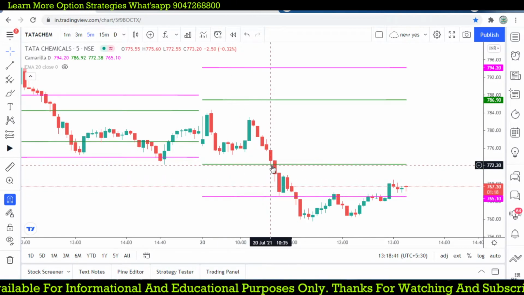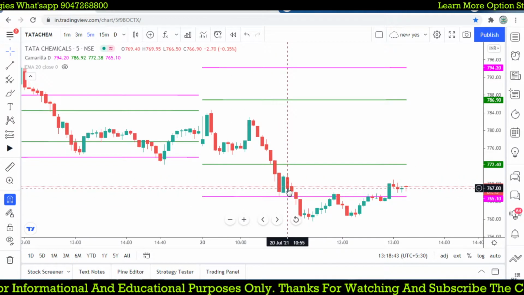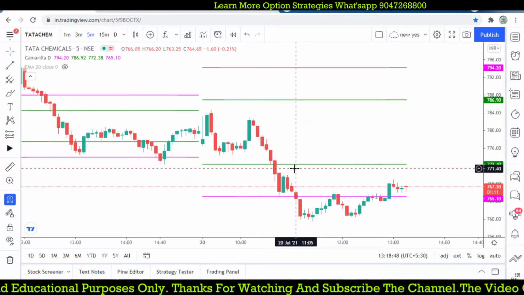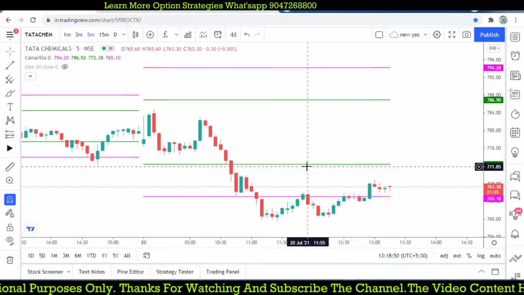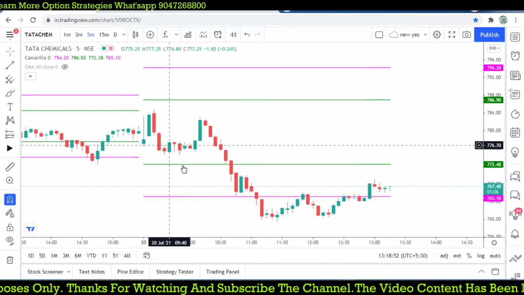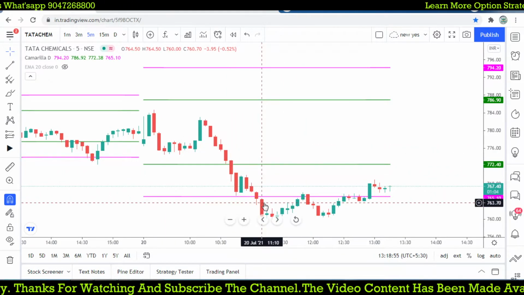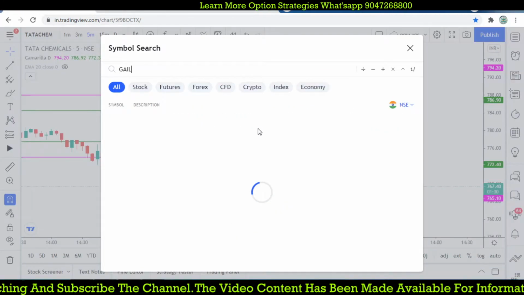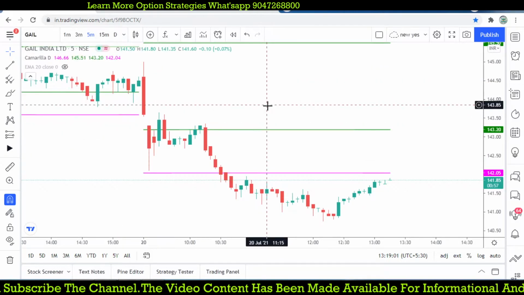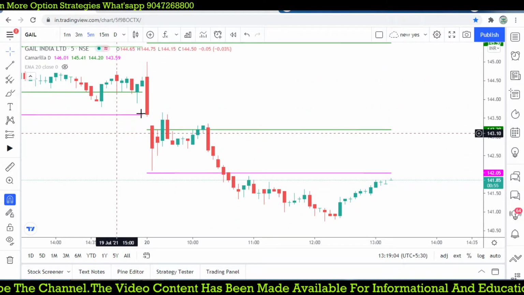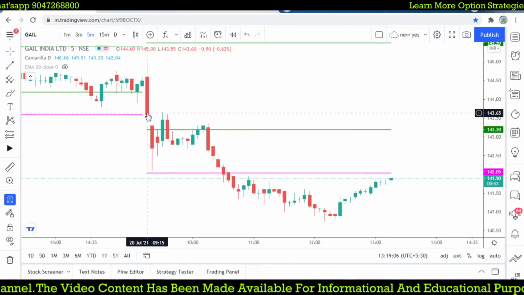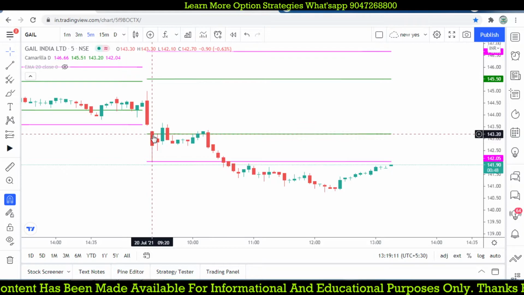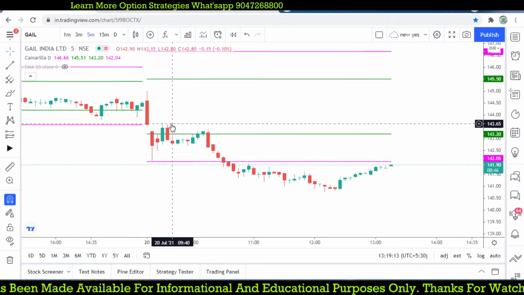Again, this also triggers your stop loss. If you know price action, you can take the price action at the support level. Whenever you get some price action, you can use it very well. If you are blindly following those levels, it may trigger your stop loss. And GAIL, Motherson Sumi. GAIL, on the 5 minute chart, it opened inside, and the next candle itself broke below and it is not recovering higher.